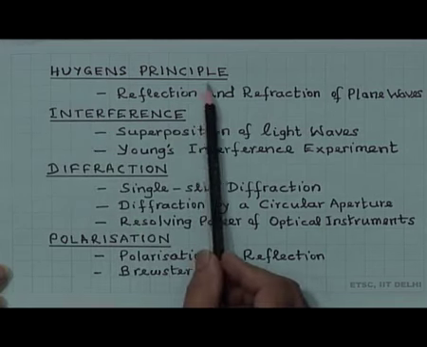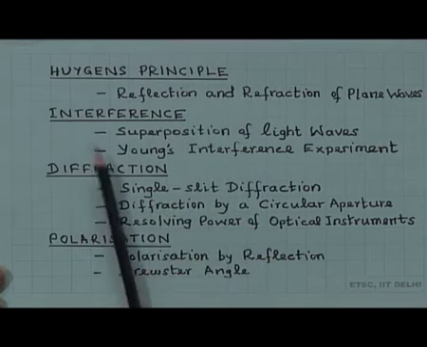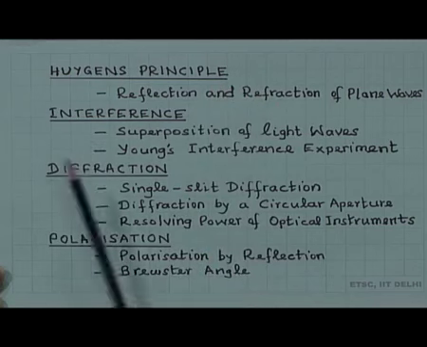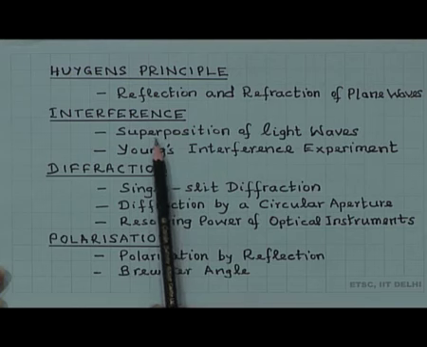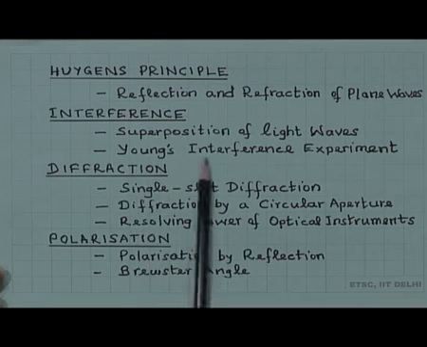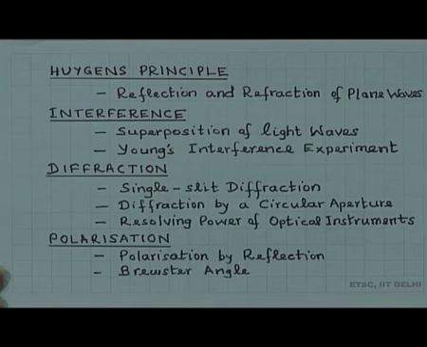Huygens principle is the first time when light propagation was described in terms of waves. Then we move on to interference. First we will discuss a little bit about superposition of light waves, and then describe the Young's interference experiment in detail, the Young's two-hole experiment or double slit experiment.